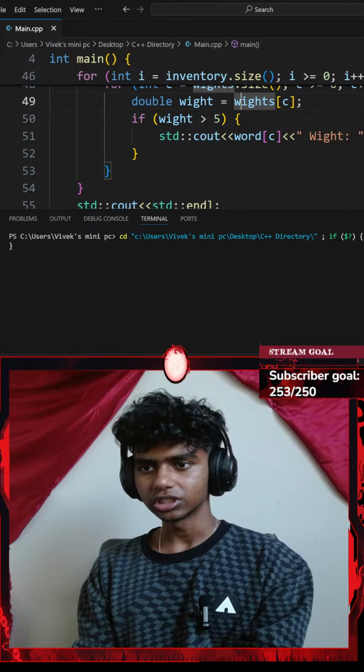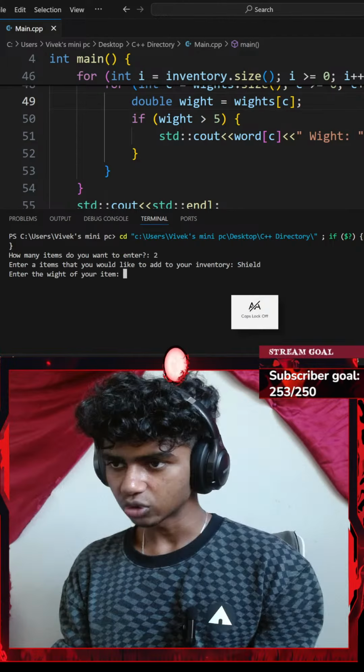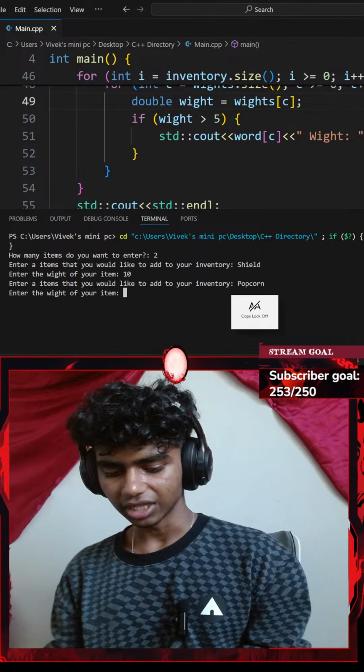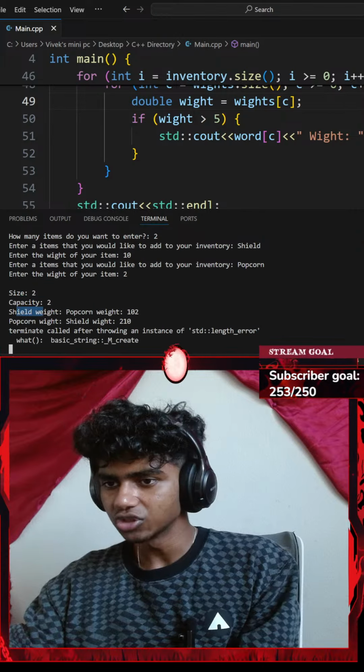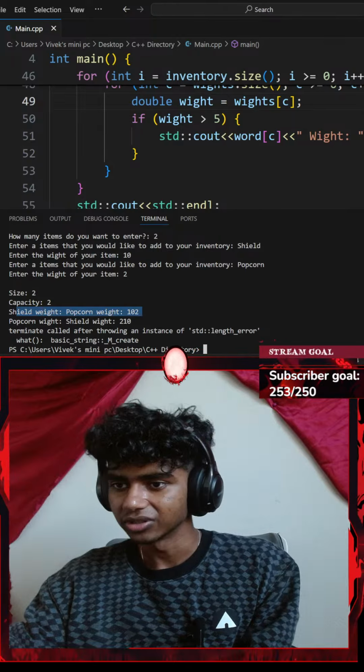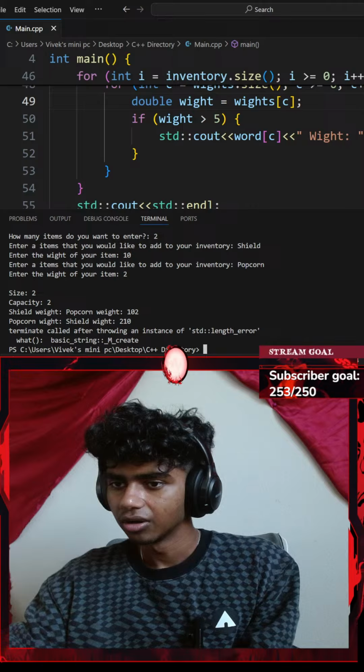There we go. How many items do you want to enter? I'll go with like 2 items. I don't want to make it too big. First is going to be a shield, which weighs something like 10 pounds. And then I'll go with popcorn, which weighs something like 2 pounds. Okay, size 2, capacity 2, shield weighs 102 pounds. Why does it say like 102 pounds? Popcorn weighs 210.